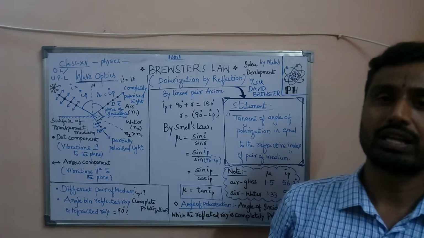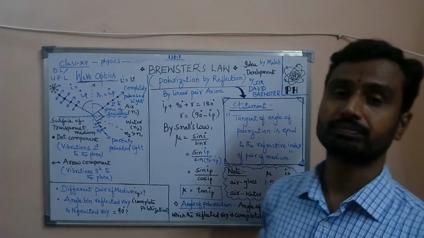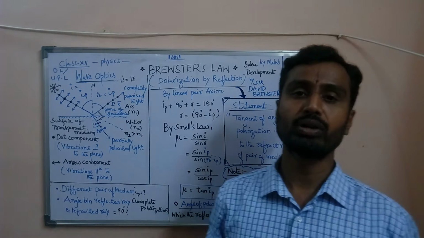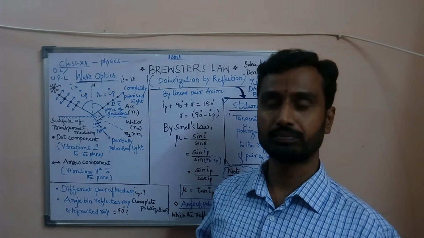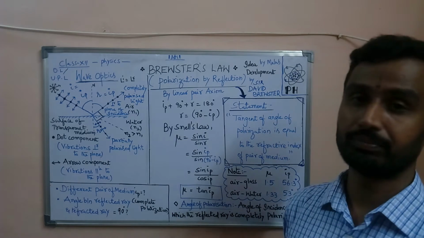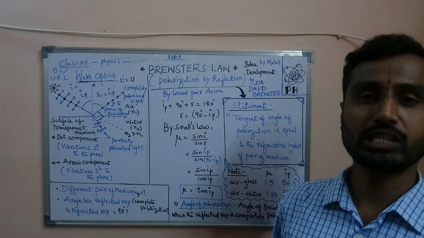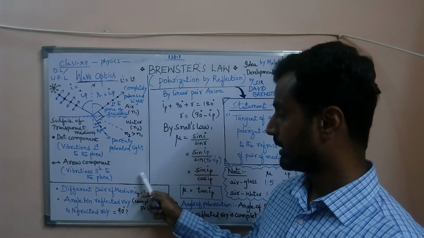And this idea was developed by Sir David Brewster. Sir David Brewster did different experiments by taking different pairs of medium. For each pair of medium, the angle of polarization is different.